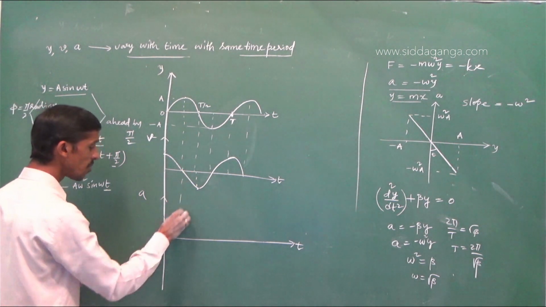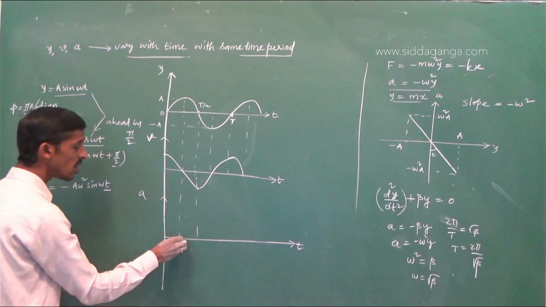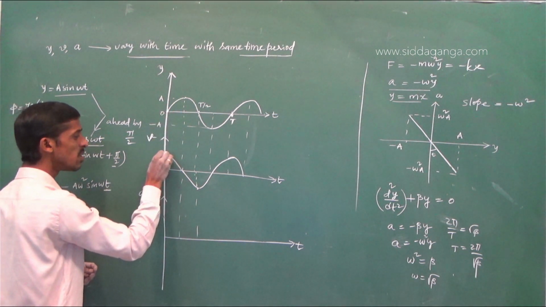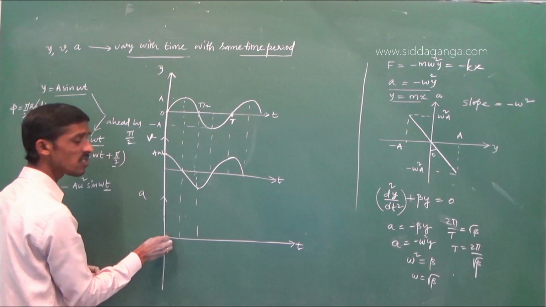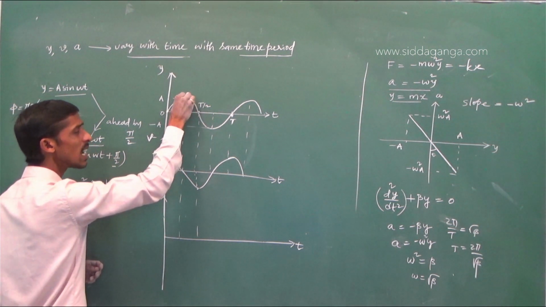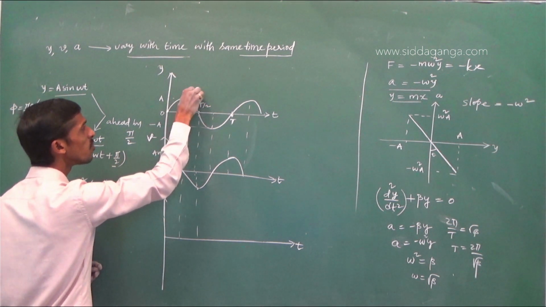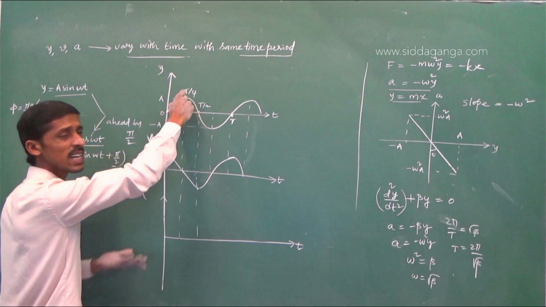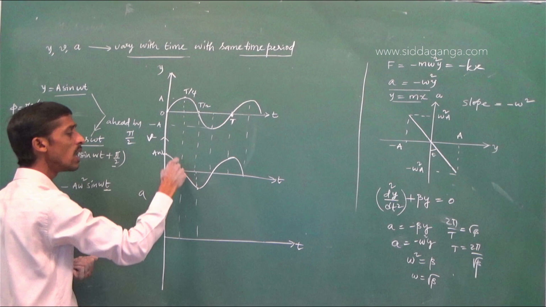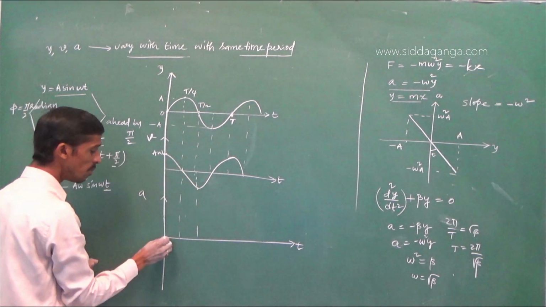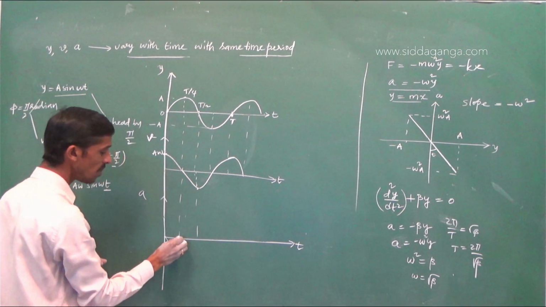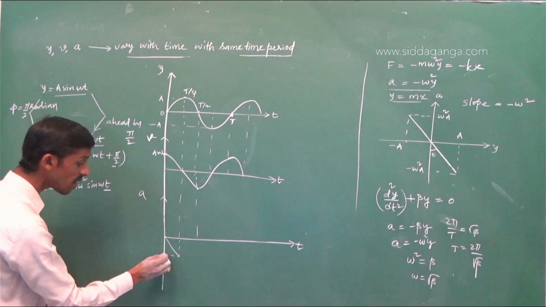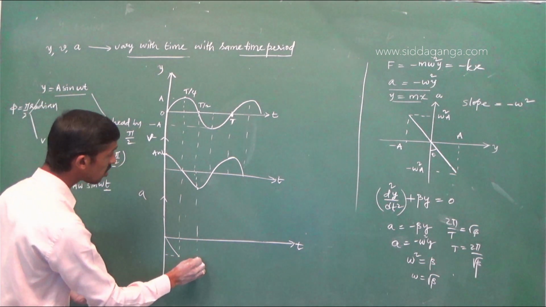You'll notice at time t equal to 0, displacement is 0, velocity is maximum, acceleration is 0. At time t equal to T by 4, the displacement of the particle is maximum amplitude, where the velocity will be 0, but the acceleration will be maximum. What is the maximum acceleration? Minus omega square A. So this is how things will change.